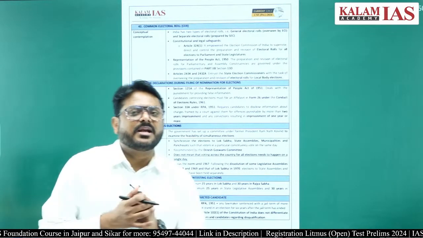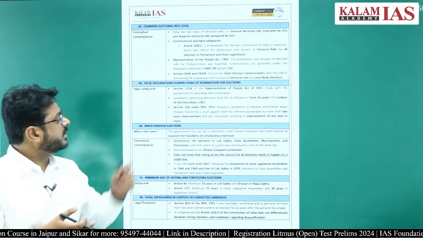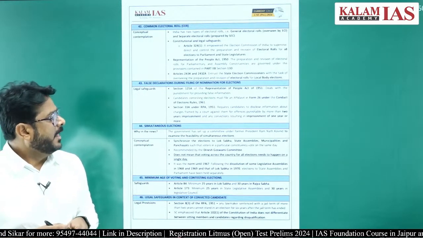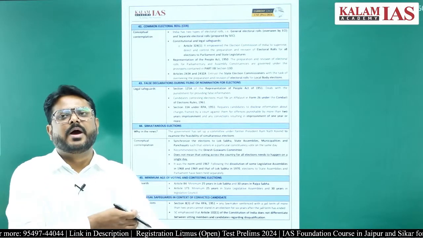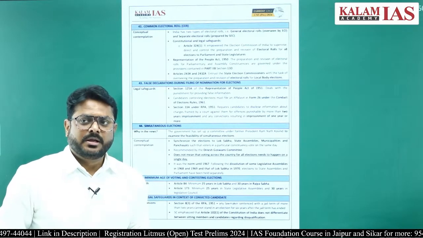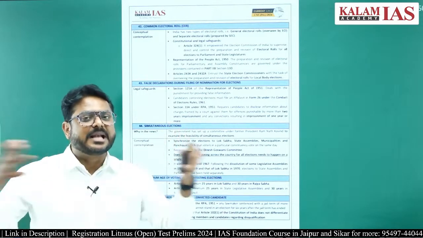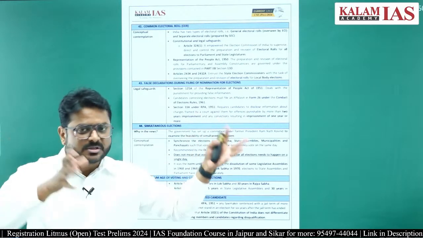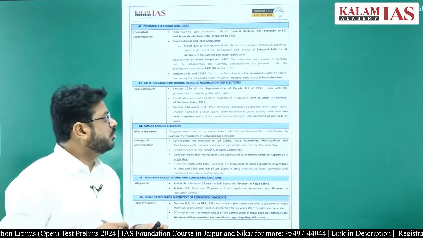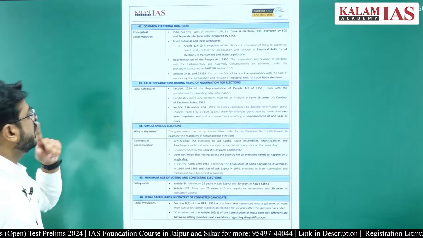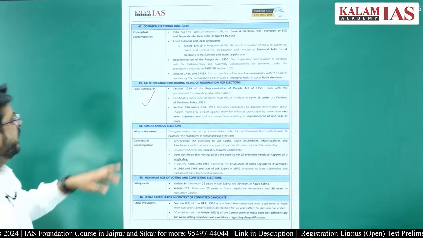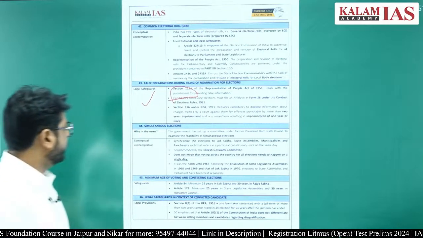The Representation of People's Act 1951, under Section 125, says that if any person is filing false information, meaning false information regarding assets and liabilities, false information regarding criminal cases, civil cases they have, such kinds of things, then they will get a punishment for that.